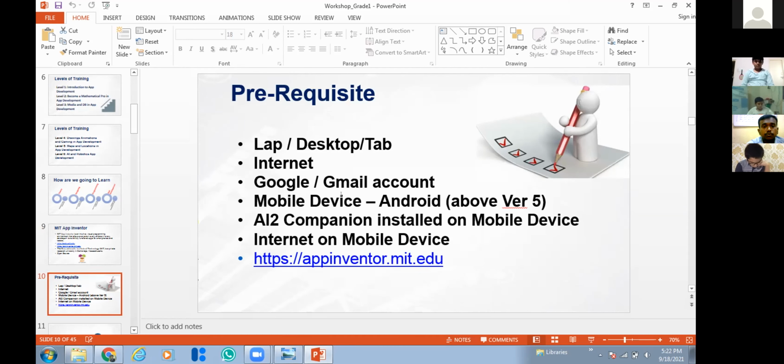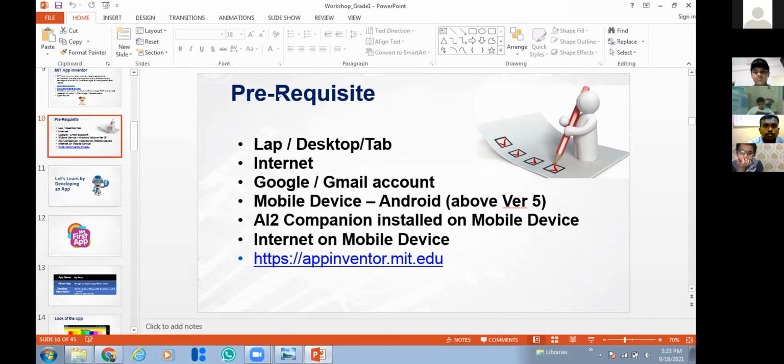If you want to do and practice the app, you will need this. Or if anyone doesn't have a laptop or desktop, you can join using your mobile and listen to the instructions. Then whenever you find a laptop or desktop, maybe in your school or in other centers, you can practice it.